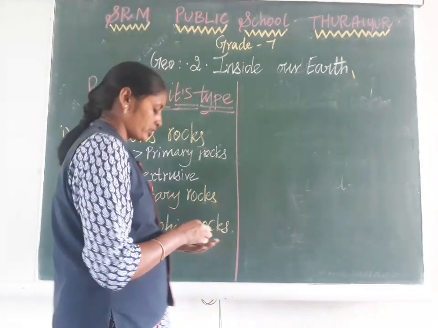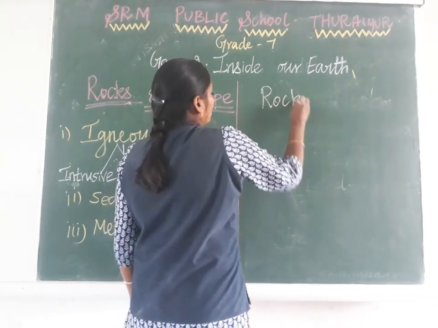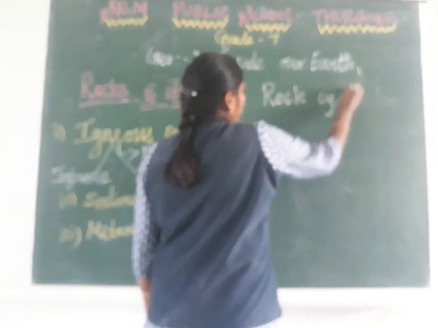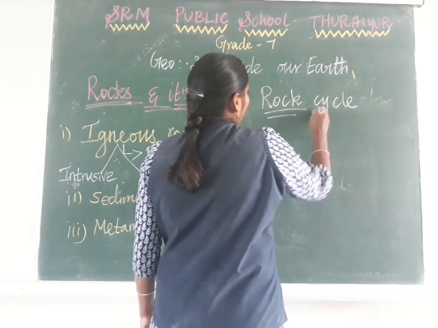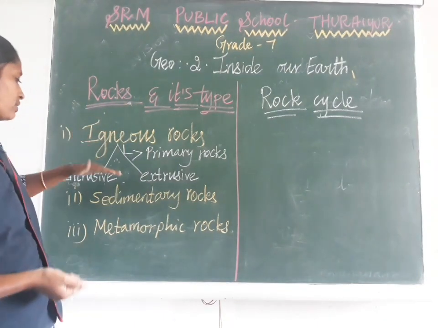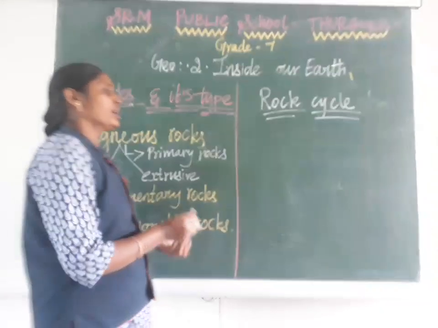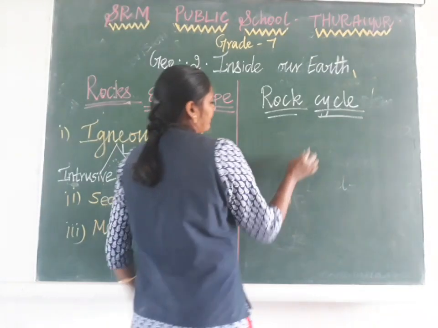The rock cycle, we can easily understand the formation of rocks. Rock cycle or formation of rocks, both are the same only. So how were these rocks formed, how were the igneous rocks, sedimentary rocks and metamorphic rocks formed? Suppose